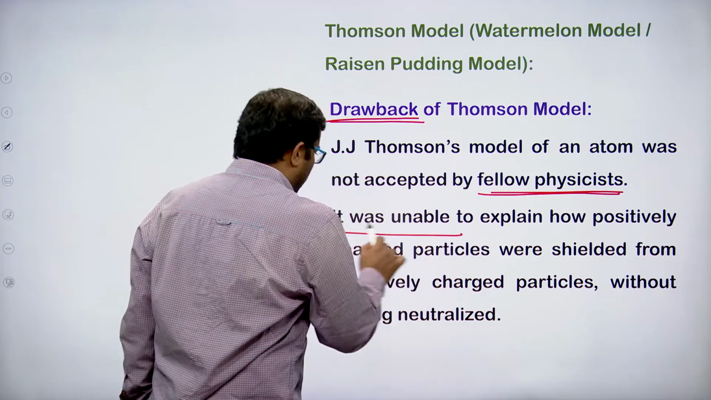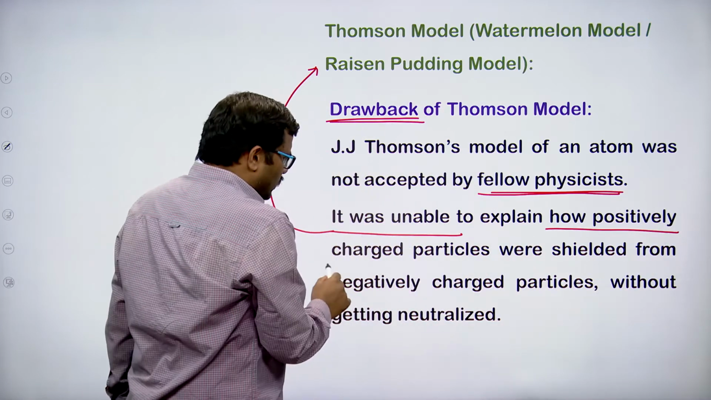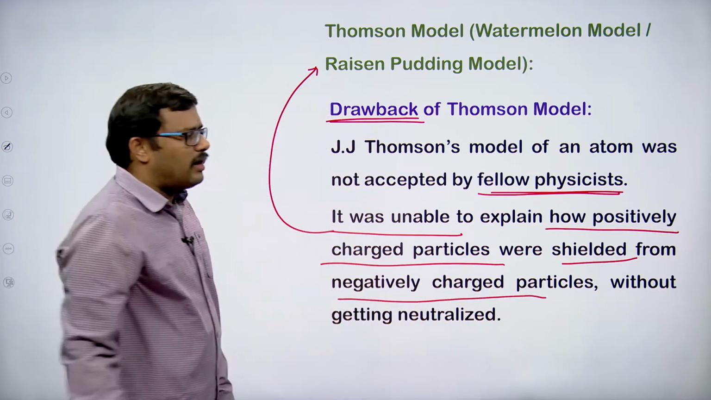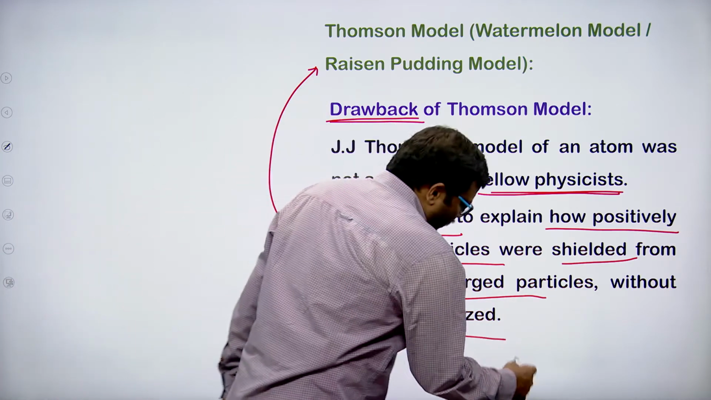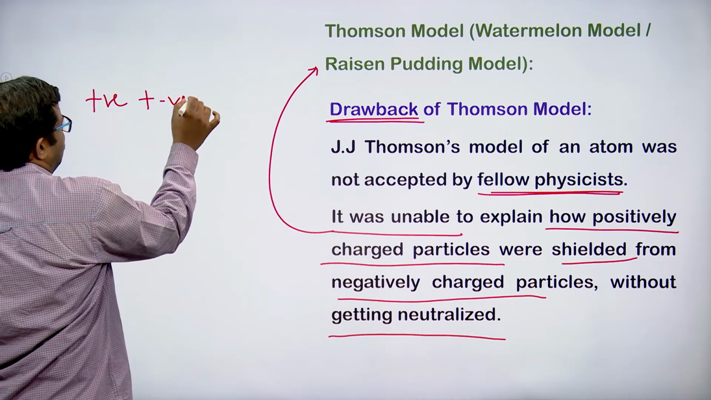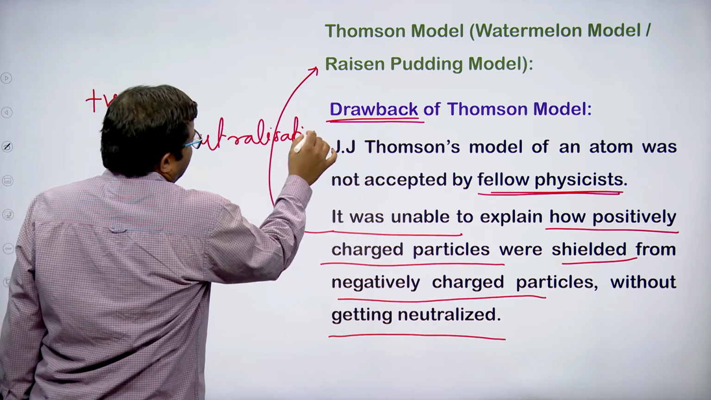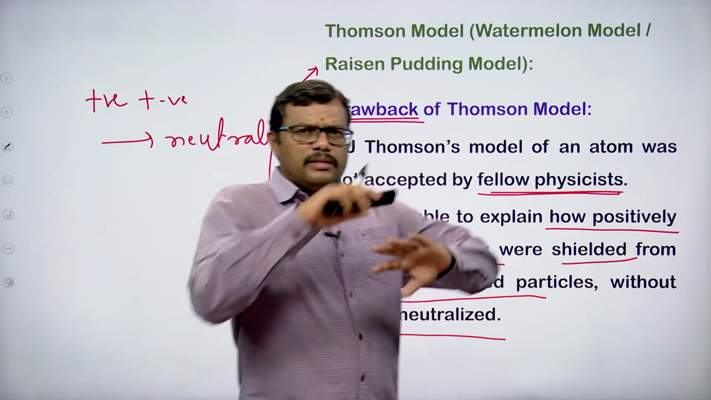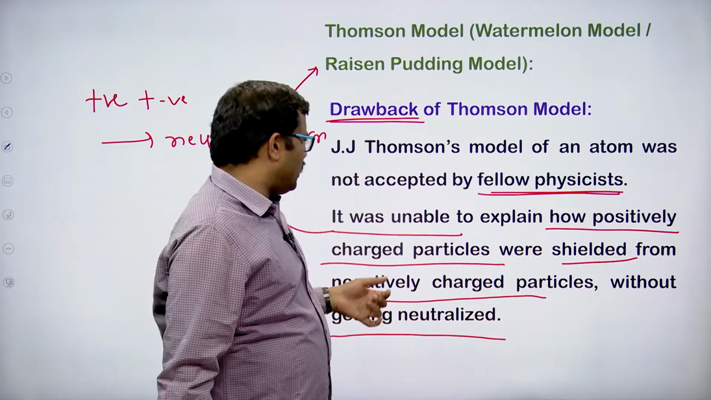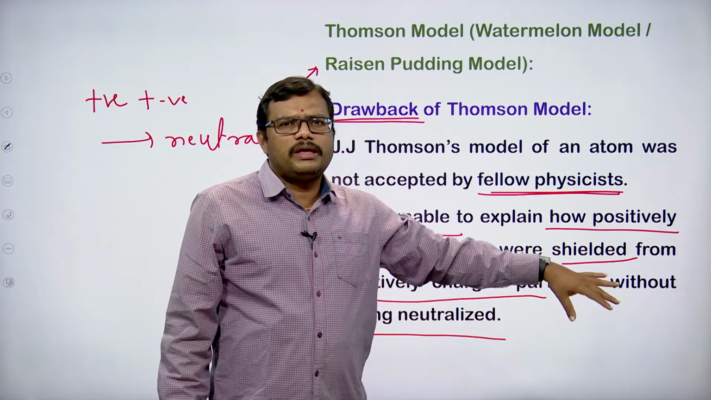This Thomson model was unable to explain how positively charged particles were shielded from negatively charged particles without getting neutralized. We know whenever we have a positive charge, when a negative charge comes near to it, automatically neutralization takes place. Okay. So, in the case of the Thomson model, what does he say? He says that the sphere is totally positively charged, and electrons are embedded here and there, and this shows how the positively charged particles were shielded from the negatively charged particles.